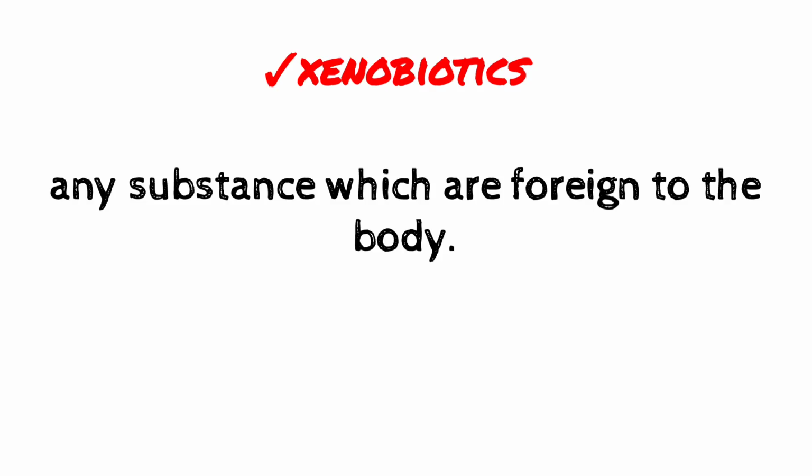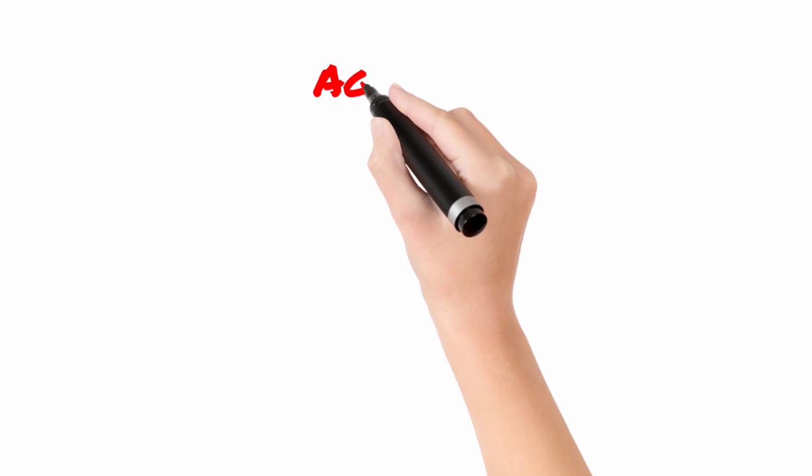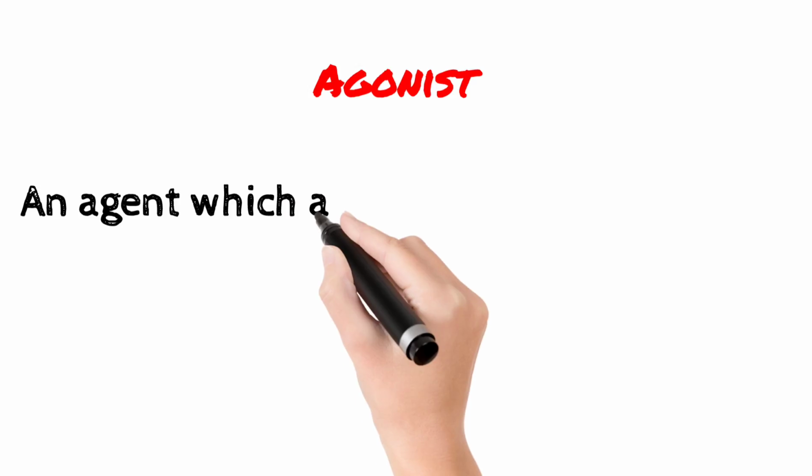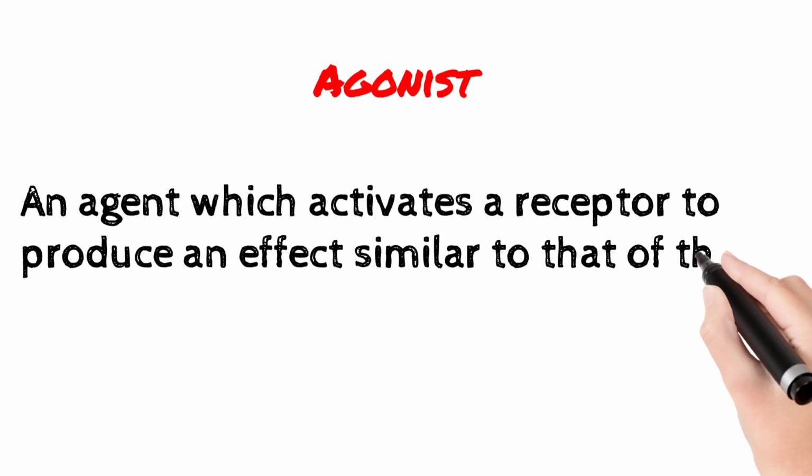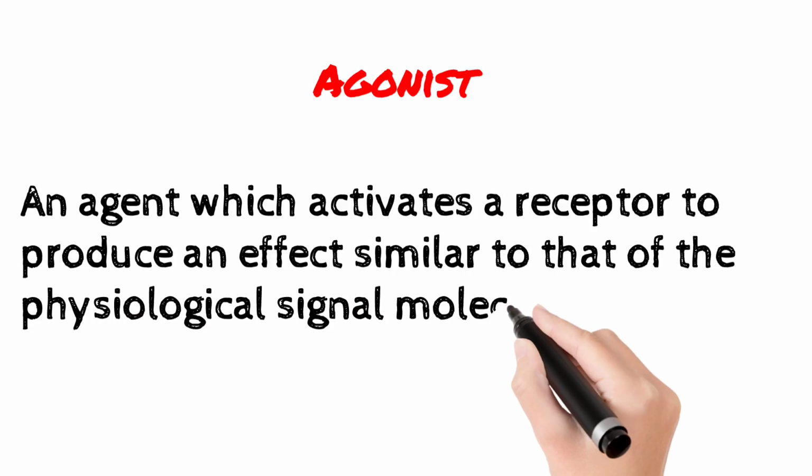Let's move to the next point. The most important point is agonist. What is an agonist? An agonist is an agent which activates a receptor to produce an effect similar to that of the physiological signal molecules.